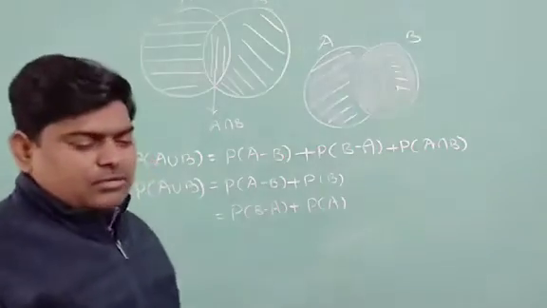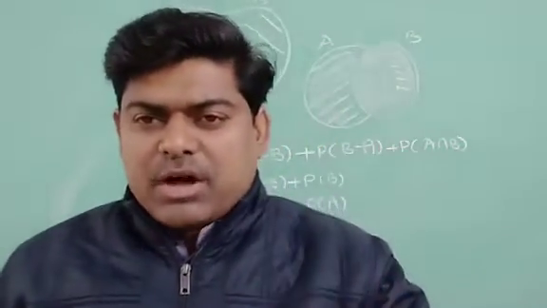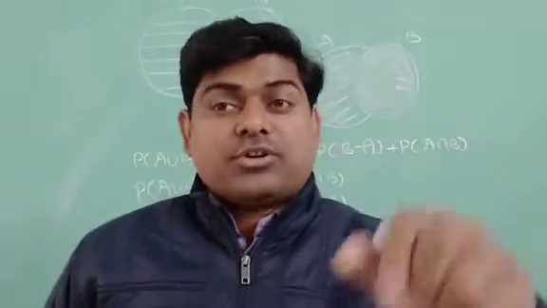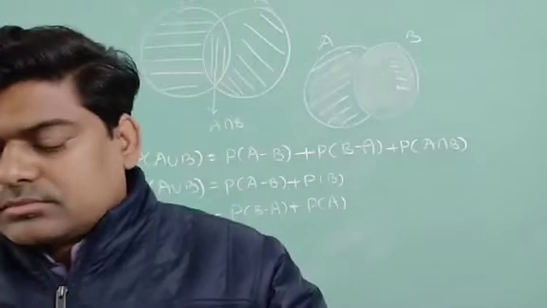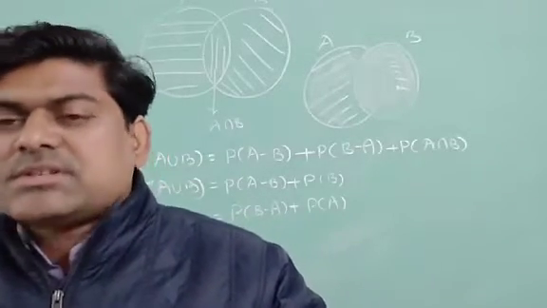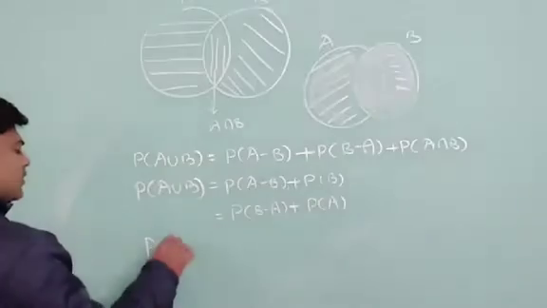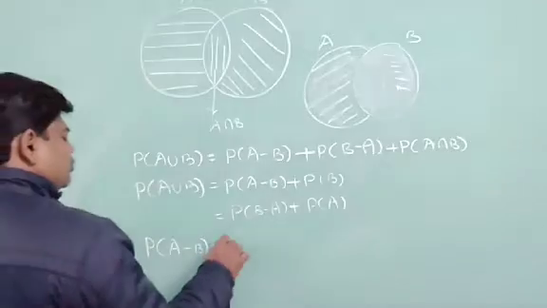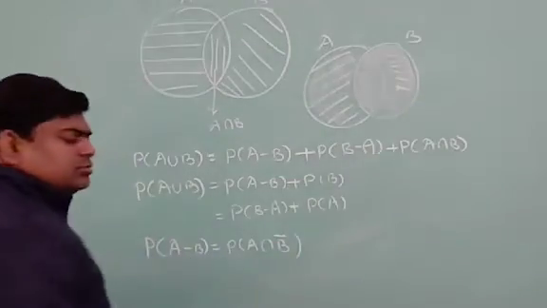Once again, A minus B means what? A but not B. B minus A means what? B but not A. Now, A minus B means A but not B, and A minus B can be written as A intersection not B.